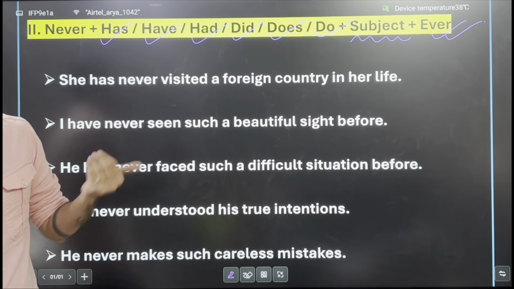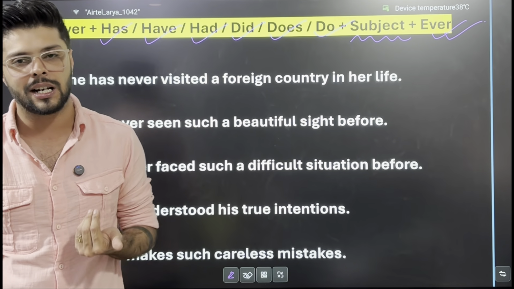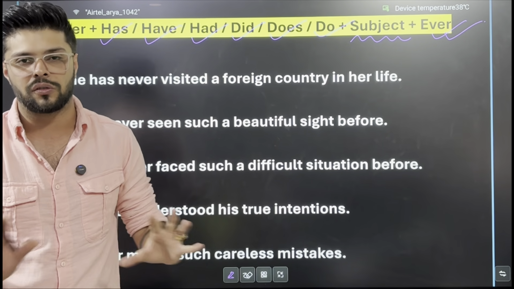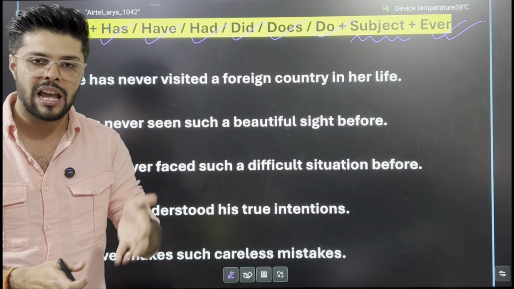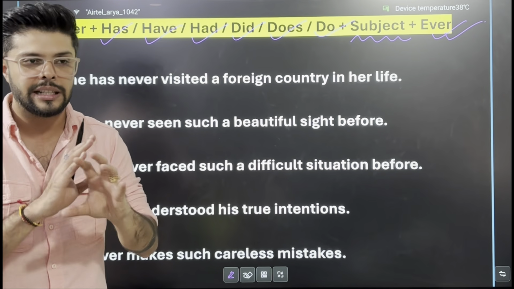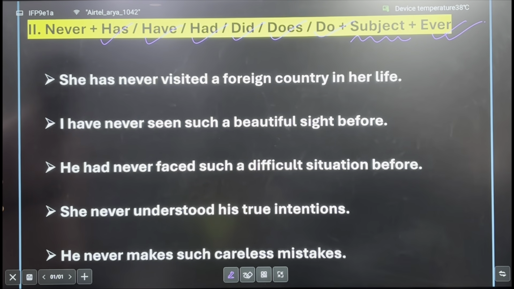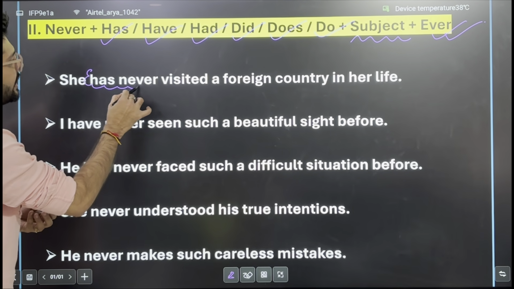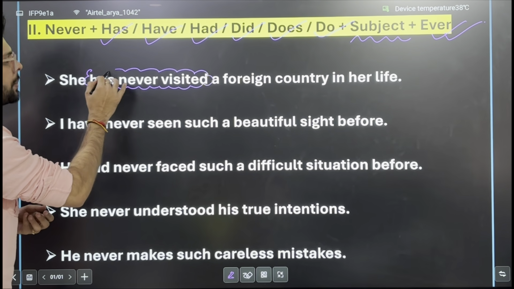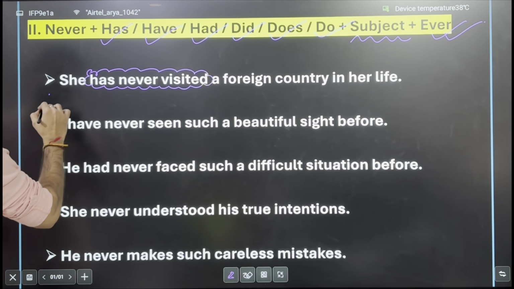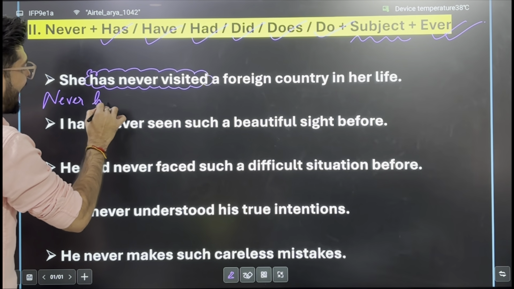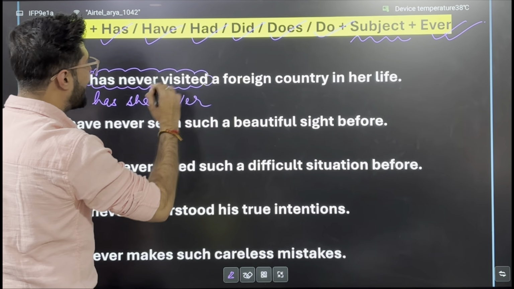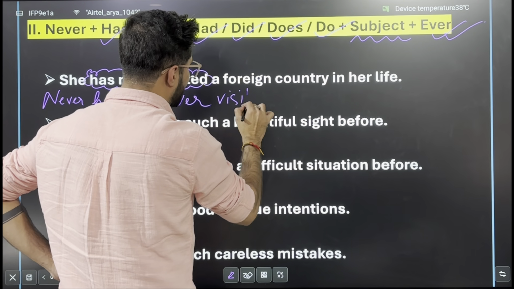बहुत सारे sentences में ever लगाना भी optional है. अगर आप नहीं भी लगाते हो तो भी चल जाते हैं, but अगर आप ever लगाते हो, that is the standard structure of the sentence. Never has he ever, never did she ever, in that way. ठीक है. So let's take up each and every sentence quickly. She has never visited. It is in the present perfect tense. तो उसी को हम लोग इस्तेमाल करेगा. Never has she, your subject, ever, never has she ever visited